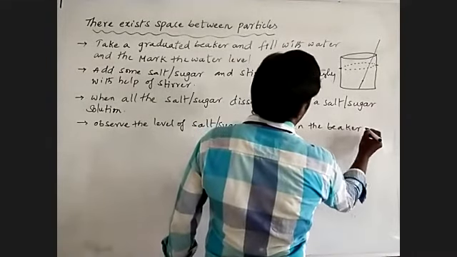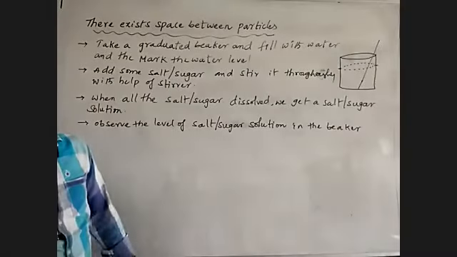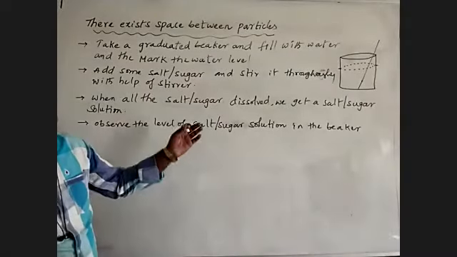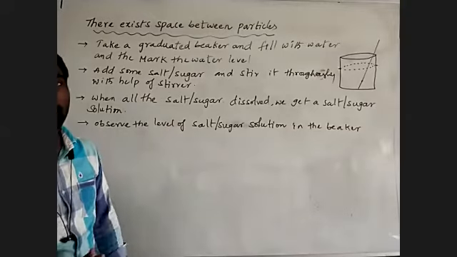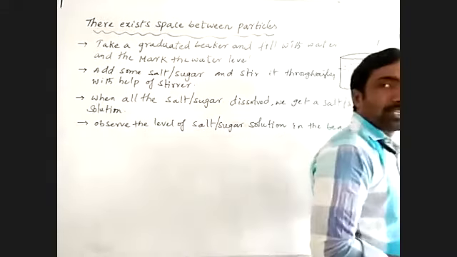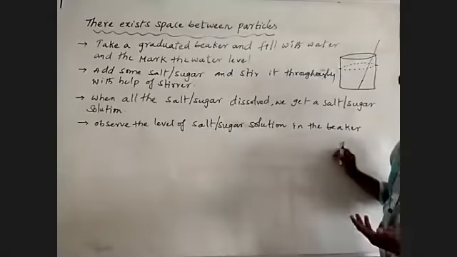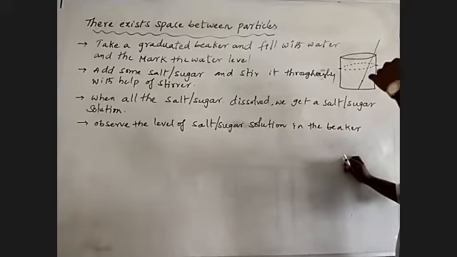We may observe there is no change in the mercury level or water level, and the water level and the sugar solution or salt solution level both are the same. Imagine once, if we have 1 liter of water, and we add one more liter into the 1 liter of water, what happens? It increases the value, of course.